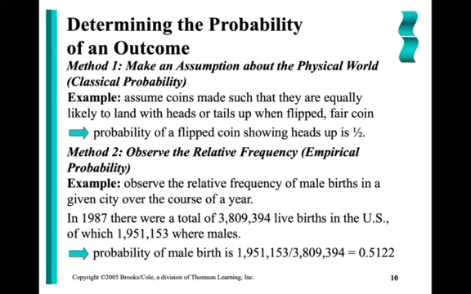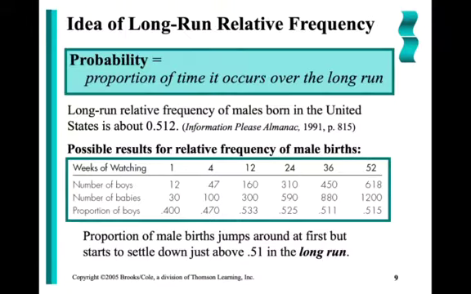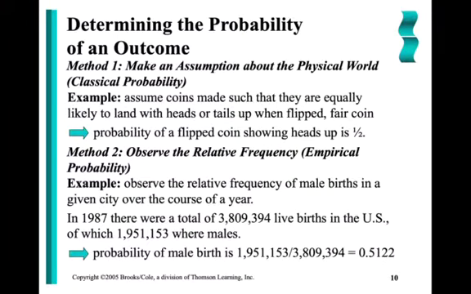Method 2, observe the relative frequency, or the empirical probability. We can't always assume that all outcomes are equally likely. So here we're doing some type of experiment, and we're just simply recording the results, just like we had here. This is a perfect example of an empirical probability. In the long run, after 1,200 experiments, 1,200 children being born, approximately 51% of the children were male.